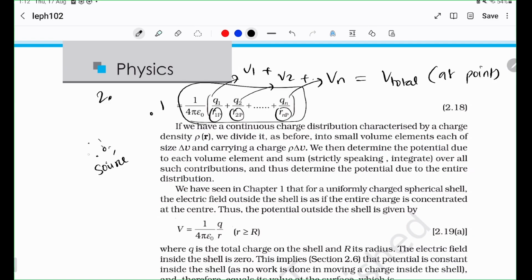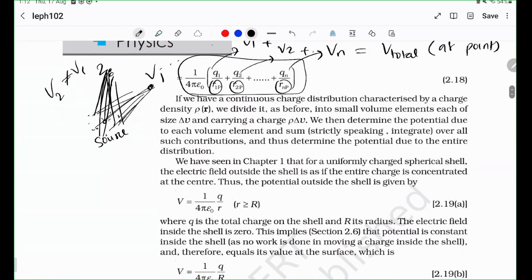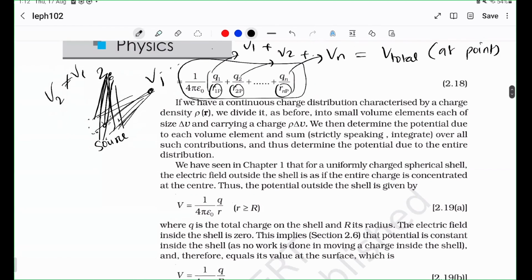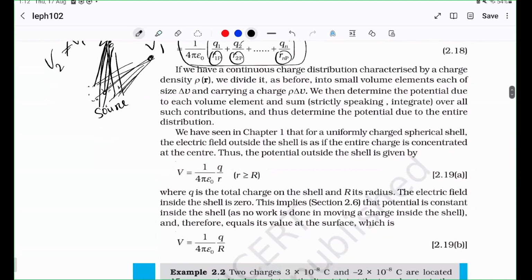The source could have multiple charges, all of those distances contribute to this potential at 1, and it's just a summation of all of them. But here, all these distances are very different, so this potential is going to be totally different. In a general case, obviously, if you argue to me saying it could be the same, yeah, it could, but it need not necessarily. That's what I'm saying.